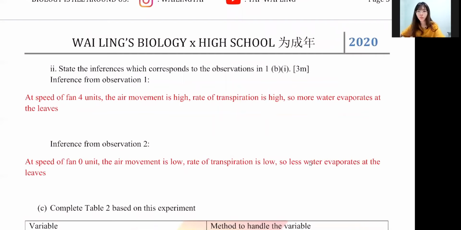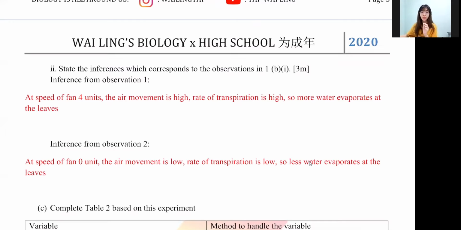State the inference which corresponds to the observation in B1. So what is the inference? We must write an inference. You have to write the ORV. What is the ORV? Rate of transpiration. What does transpiration mean? Transpiration means the water being evaporated, right? So how to write? You have to write that when the MV is higher, what happened to the ORV? And you give a reason why.